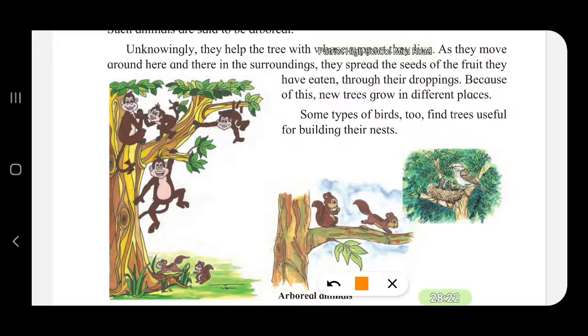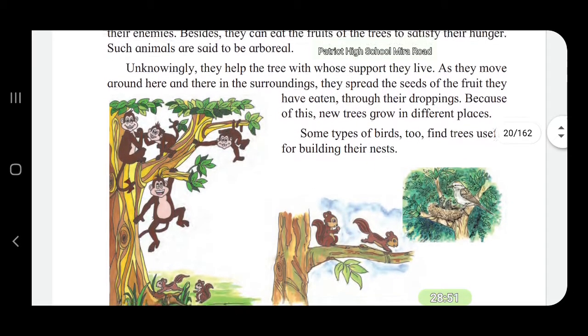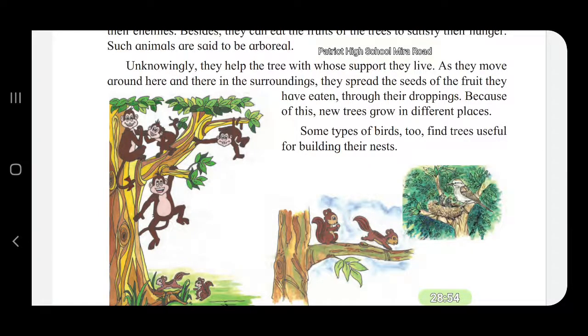Here you can see all the arboreal animals. The monkeys, the squirrels, the birds along with the nest, and there are birdlings inside the nest. These are all arboreal animals. Unknowingly, they help the tree with whose support they live. These arboreal animals need the support of the tree, and they help the tree also.